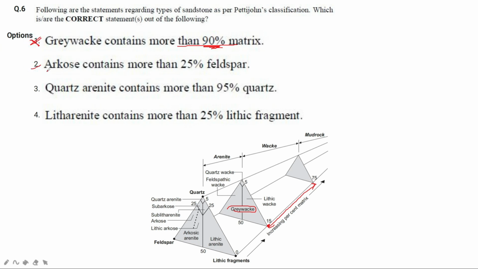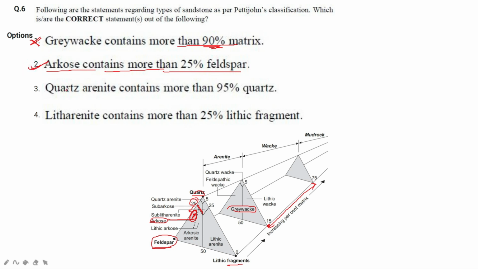The second option says arkose contains more than 25% feldspar. You can see here quartz, feldspar, and lithic fragments. Arkose is present in this part, and this part is more than 25% feldspar. The 25% feldspar is at this line, and here it is more than 25%. So this option is absolutely correct.